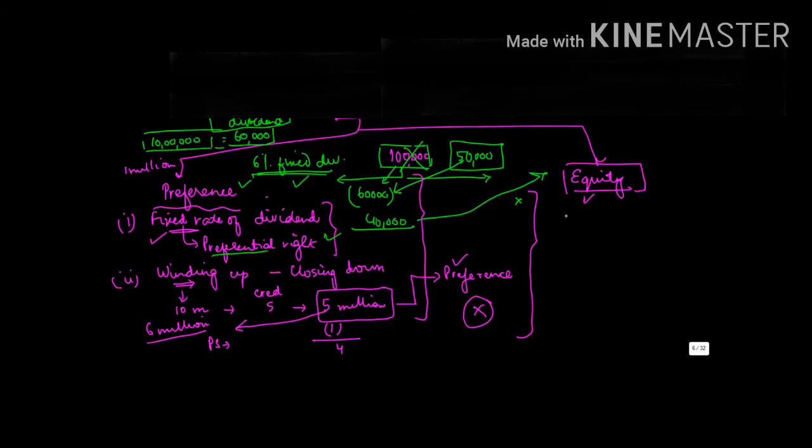Now, the equity shareholders, what is their class? They are the residual one. Why? Because they take the maximum risk, and equity shares in the Companies Act are defined as shares which are not preference shares. If you have preferential rights, you are a preference shareholder. If you don't have preferential rights, then you are an equity shareholder.